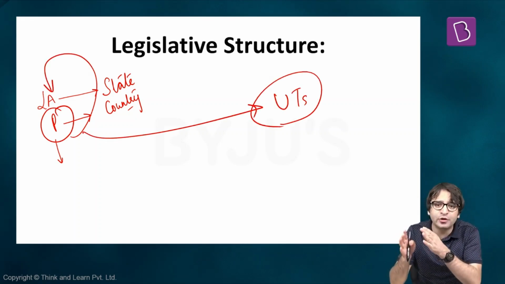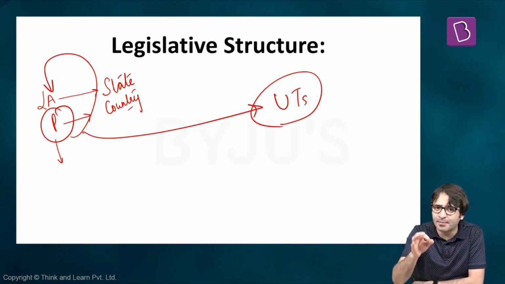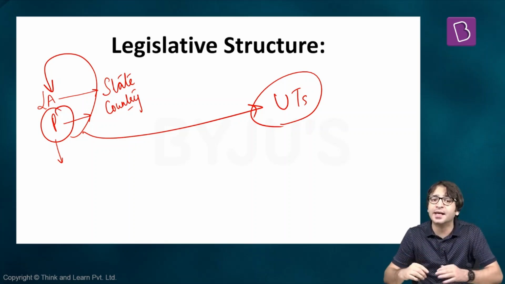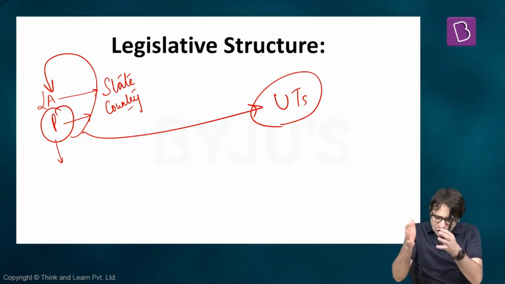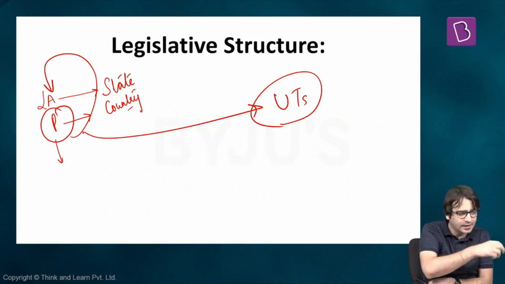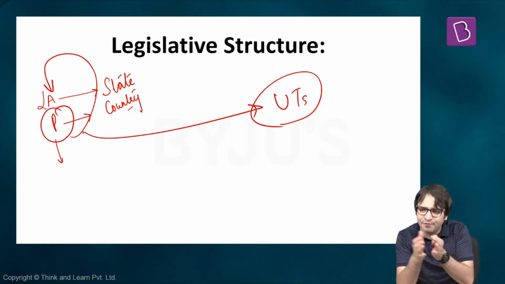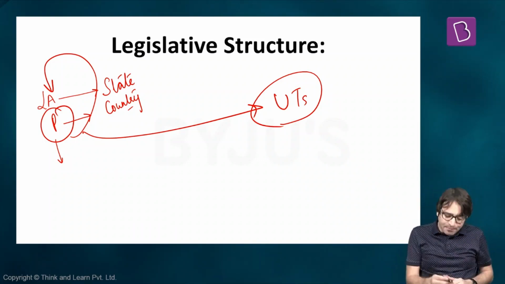That means if for 6 union territories the laws are to be made, for Jammu and Kashmir, Ladakh, Daman and Diu and the Dadra and Nagar Haveli, Chandigarh, Lakshadweep, Andaman and Nicobar Islands, who will make laws for all these union territories? Parliament of India, because these union territories are directly under the control of the center. The central Parliament is the Parliament, Rajya Sabha, Lok Sabha. Parliament of India will make laws for all these union territories as well. As simple as that.